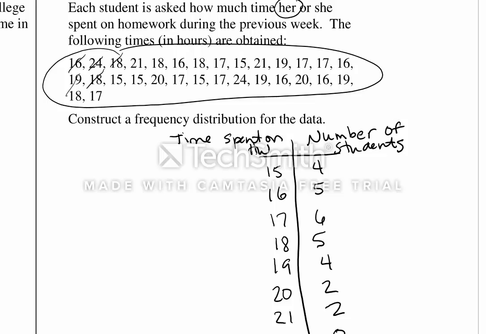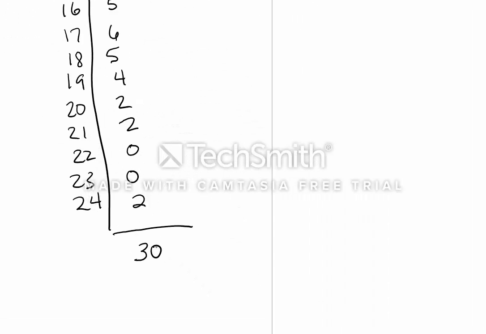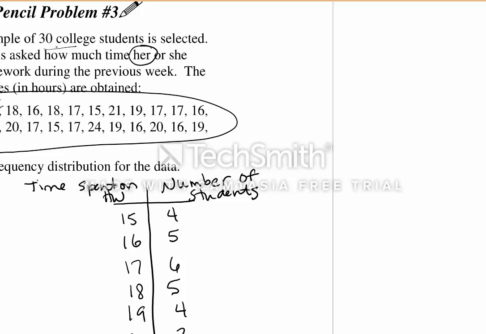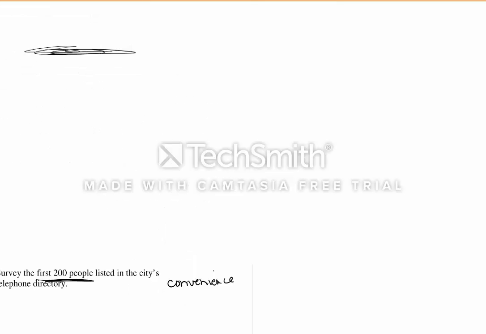And then just to make sure, because sometimes it's easy to miss one, you might want to go through and cross out as you document it. But add this up, and that should be the same total. It says a random sample of 30 college students, so that you know you haven't missed any. So that should always be the same.